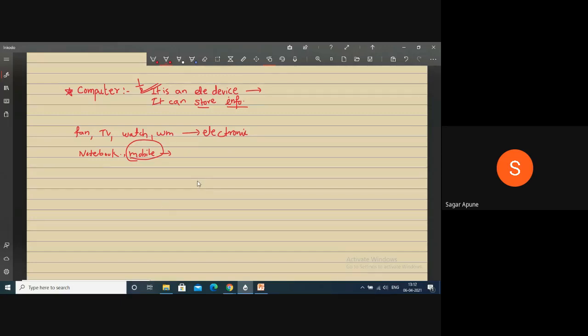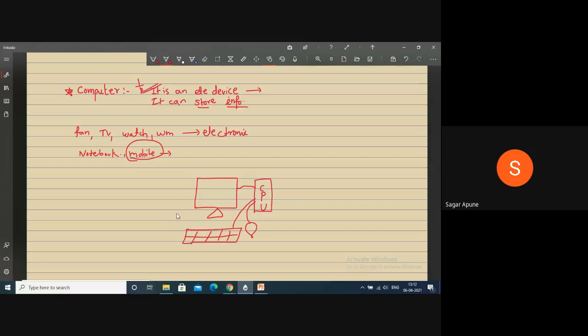So suppose this is my computer here. This is my monitor. This is my CPU. Then this is my mouse. It is connected to CPU, and this is my keyboard. Keyboard is again connected to CPU and your monitor is connected to CPU.